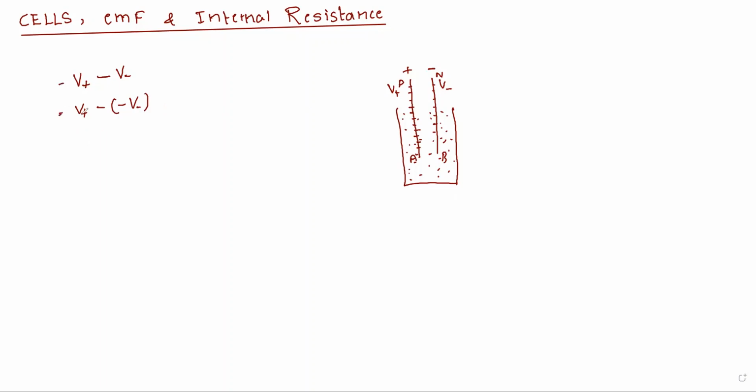So what will be the final answer? V plus, minus into minus will be plus, and V minus. So this difference is called the difference between the two cells.